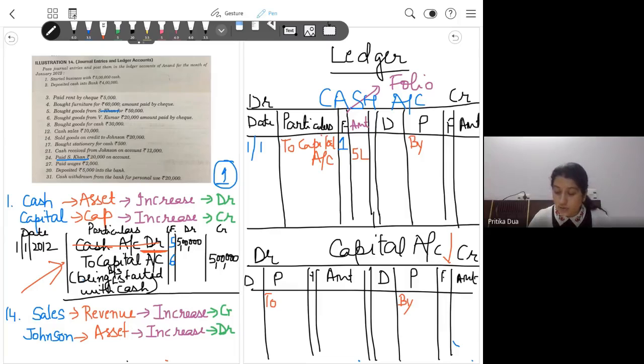So I will write here by cash account, and the amount is 5 lakh rupees. Okay, so I write the amount here, 5 lakh. Capital account has been credited by 5 lakh, so I write the amount 5 lakh here. Which account has been debited? Cash account, so by cash account.